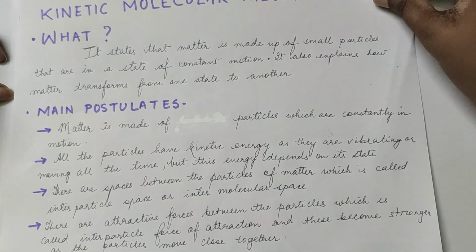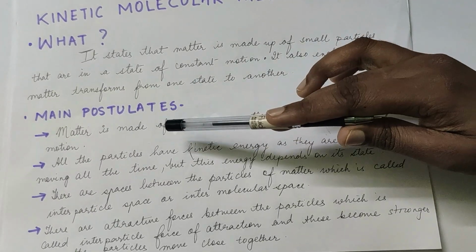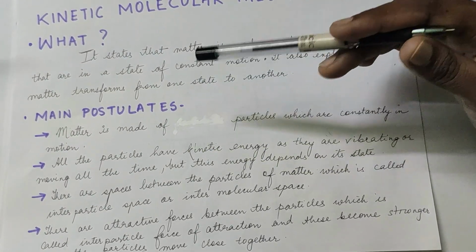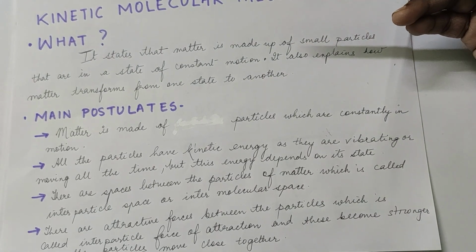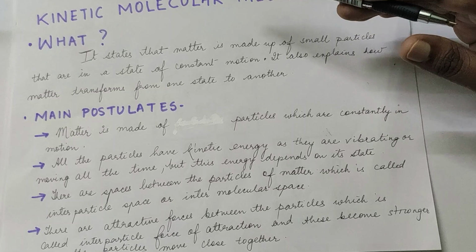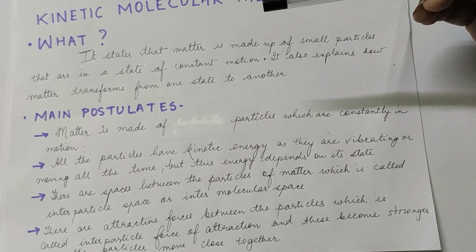Now we are going to discuss the important points or the main postulates of the kinetic theory of matter. Matter is made up of particles which are constantly in motion. Even if we do not see any movement through our eyes, there is a motion constantly in the particles of matter.